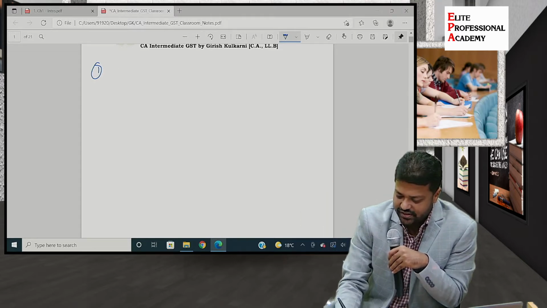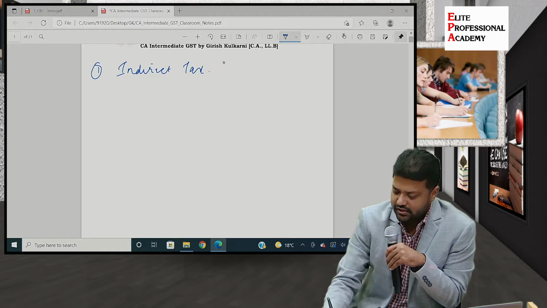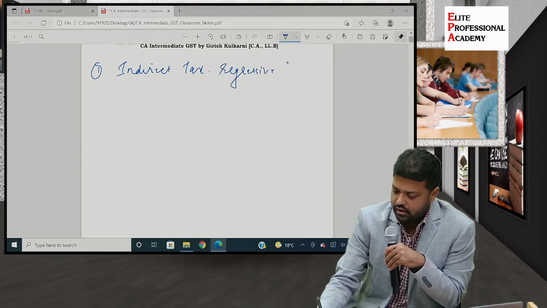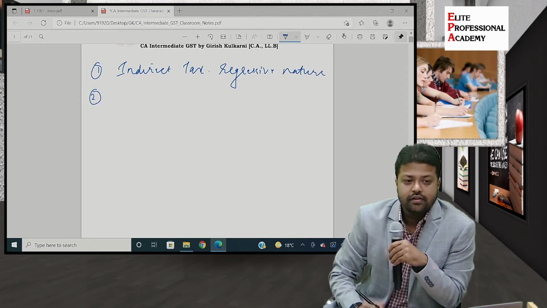So it is an indirect tax, which is regressive in nature. Next.